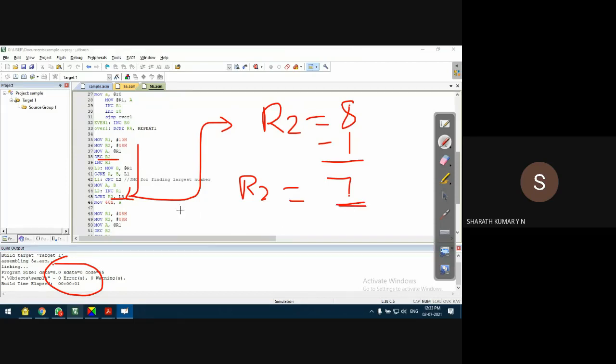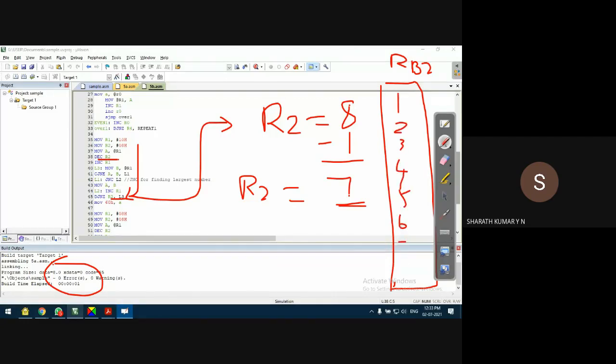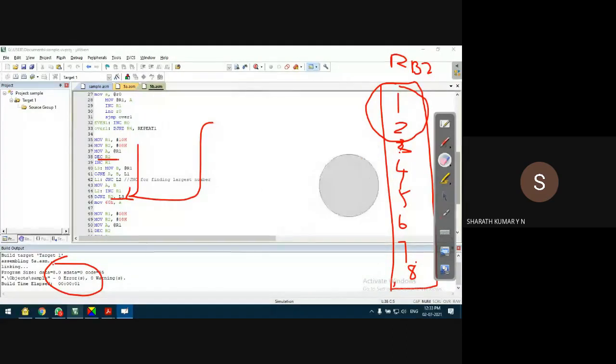Why? Because out of 8 bytes, I'll explain it like this. Let's say I take some random numbers: 1, 2, 3, 4, 5, 6, 7, 8. I've done the first comparison. The first comparison gives me the largest among these two.